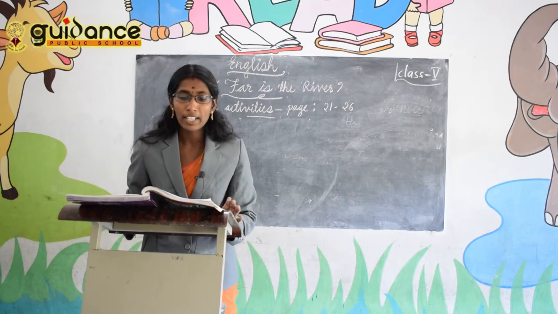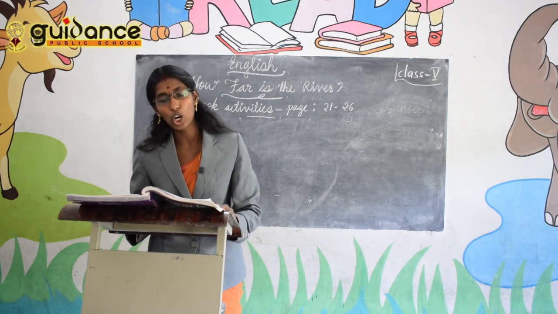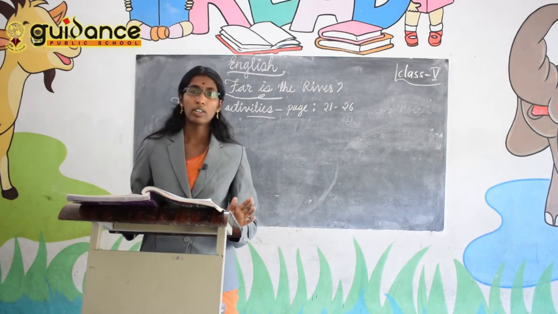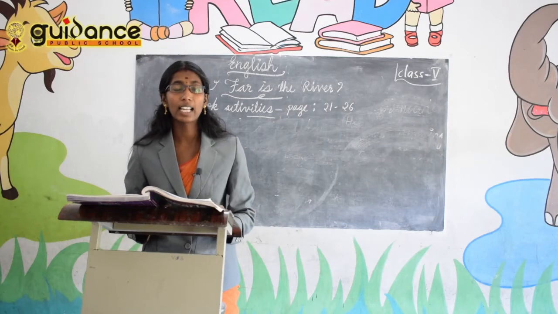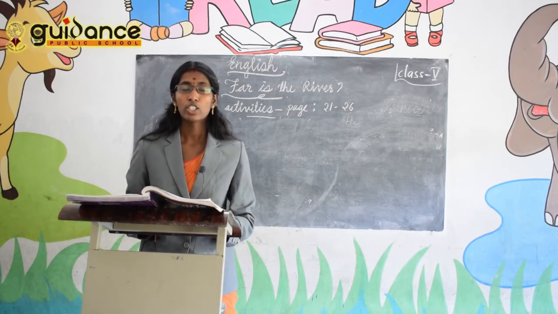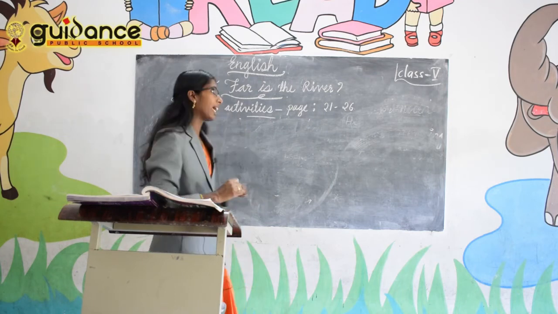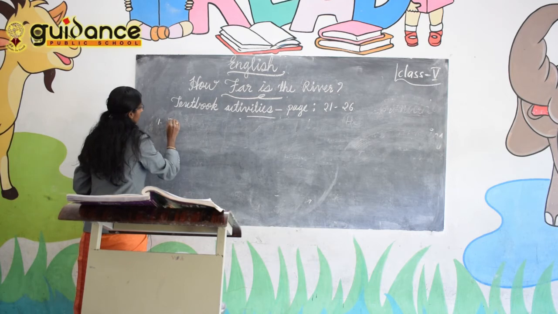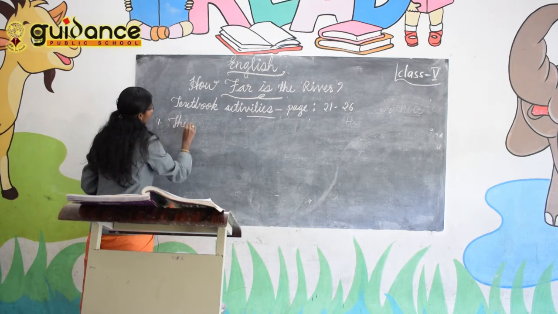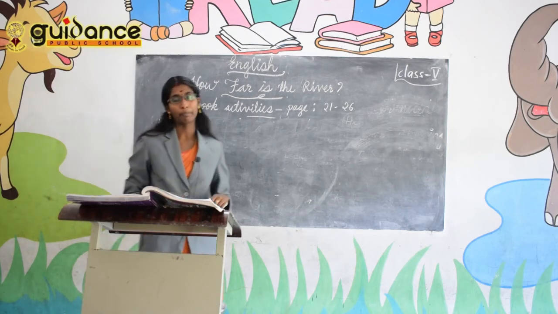First one, Prashant and Rohan are not at home. Prashant and Rohan are playing in the park. So in the sentence the names are repeated. Prashant and Rohan are underlined there. Which pronoun can we use there? They are playing in the park. So instead of repeating the names, you can write the pronoun they.